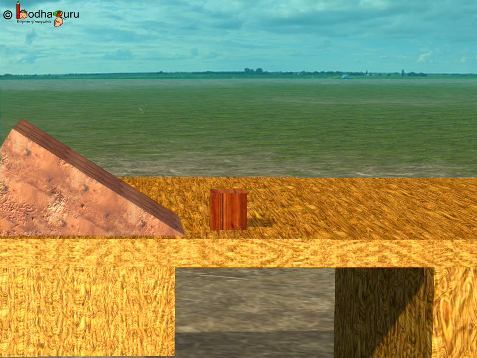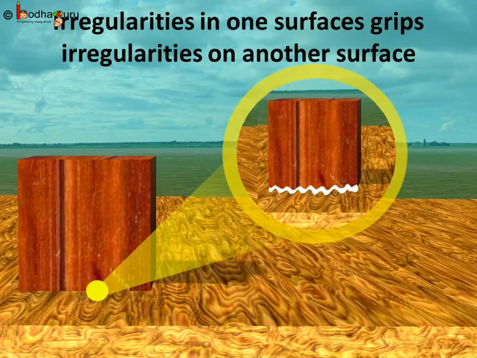But why? When an object moves on a surface, the irregularities on the object's surface grip the irregularities on the surface on which it is moving. Because of it, a moving object keeps losing its momentum with time. No matter how smooth a surface looks, it actually has a large number of irregularities on it.